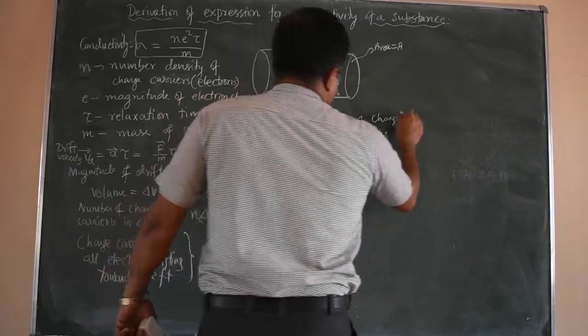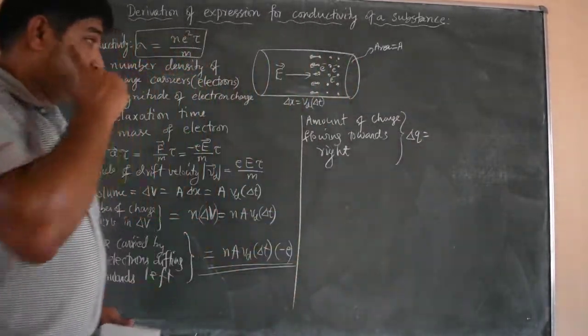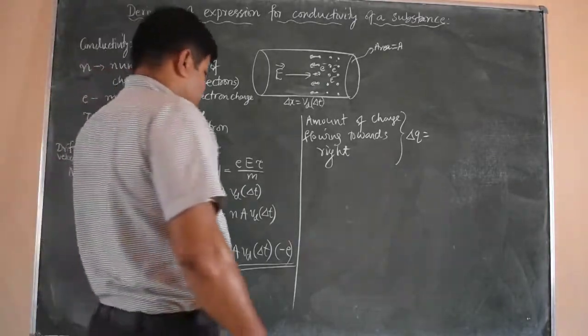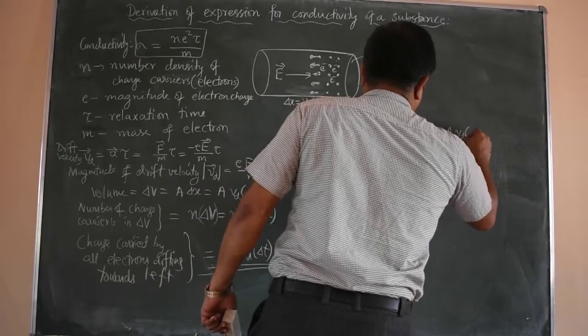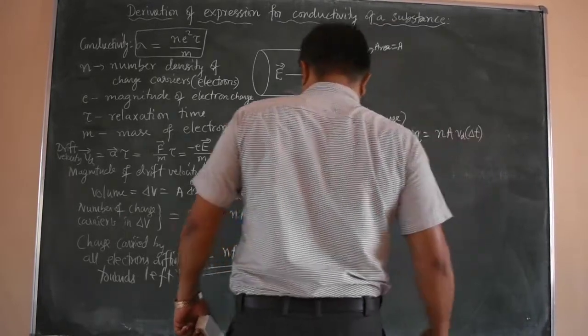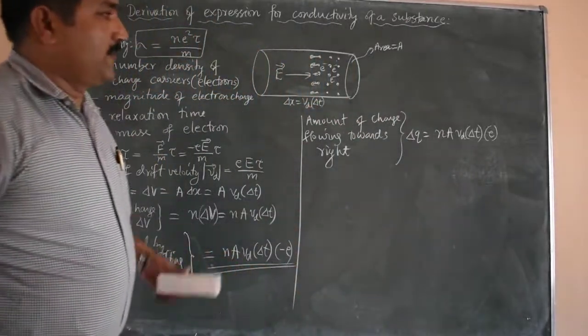So that is equal to delta Q, amount of charge flowing to the right. Same thing, positive value, so n A Vd delta t into e, plus e. Okay, so this is the amount of charge.